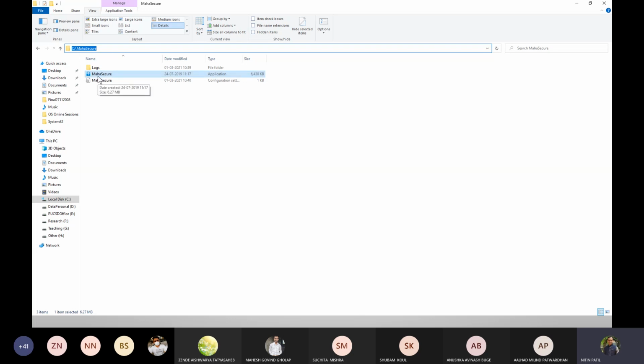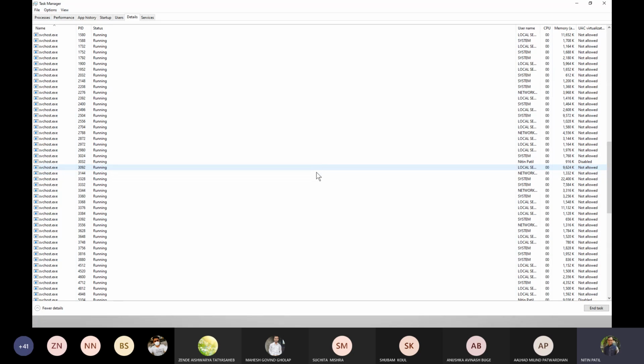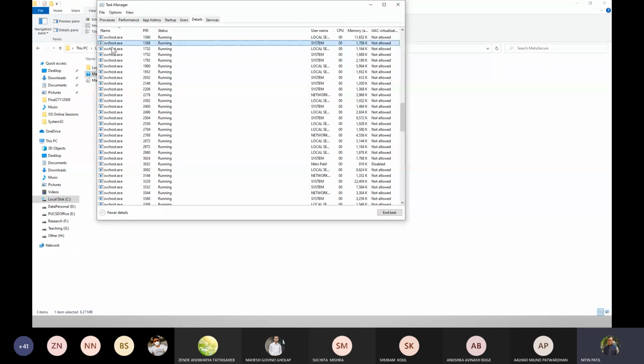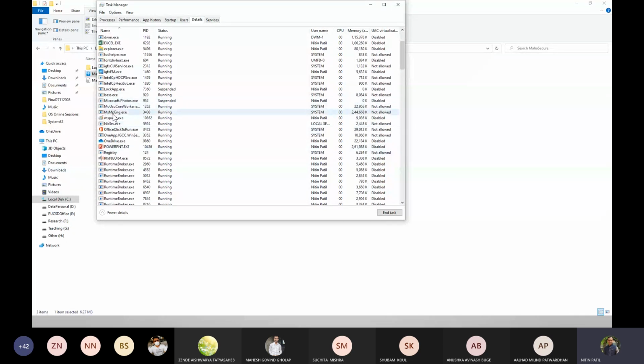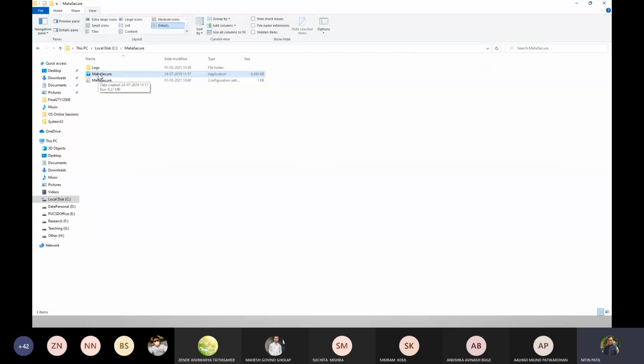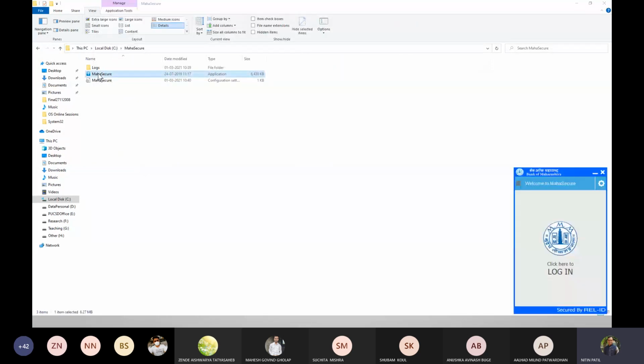Until I execute this program, this program would not be loaded in memory. So if I go and check my Task Manager and see whether there is any service running with M, let us check. You have services starting with M here, 3-4 services. So when I run this, suppose let me double click this. So I double clicked it.